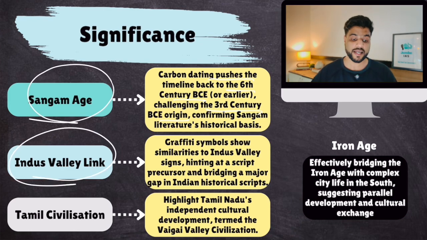Then there is the Indus Valley link also, because a lot of motifs or structures that were built were similar to Indus Valley civilization. Graffiti symbols show similarities to Indus Valley signs, hinting at a script precursor, bridging a major gap in Indian historical scripts. Because you found some signs similar to the signs found in Indus Valley civilization, so maybe there was some commonality.